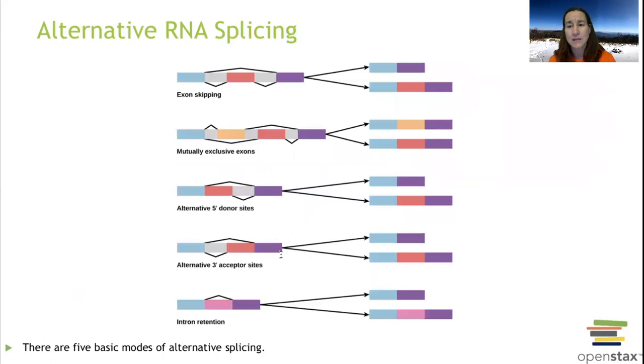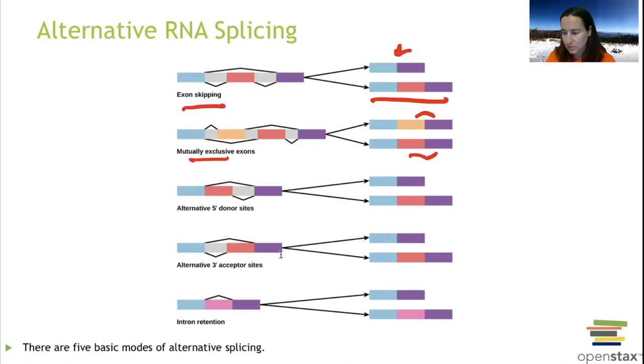When we splice this, something that's kind of cool that eukaryotes can do when we are using the spliceosome and getting out the introns and putting the exons together, is we might keep and switch around the different exons that get expressed. So here we have skipped one. Here's the whole thing over here, and here we're missing the red one. So we only kept 2 exons instead of 3. Or we may have some that only go together. They're mutually exclusive. So here we have kept the yellow and purple, and on this one we kept the red and purple